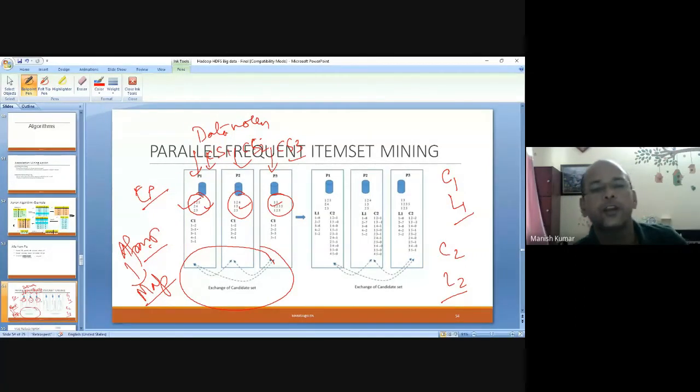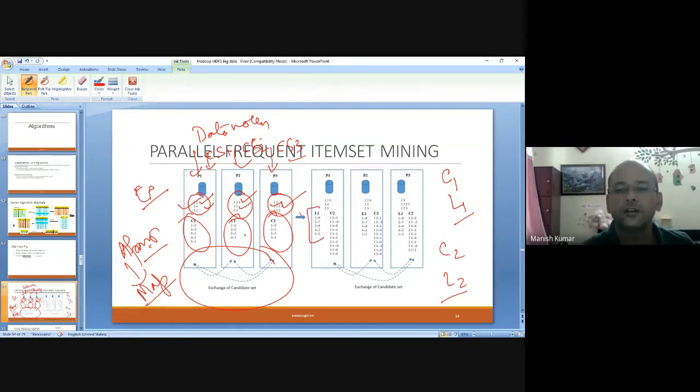So with the help of local data, you are generating candidate sets. Now all these candidate sets will be shared with each other so that they can generate L1, which is common to all the data nodes.